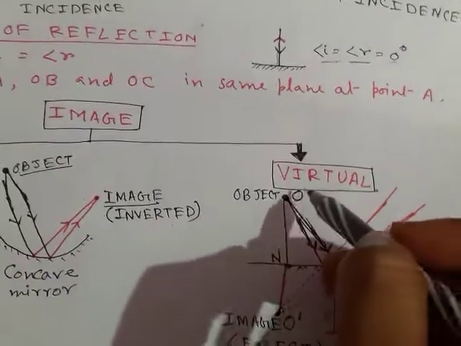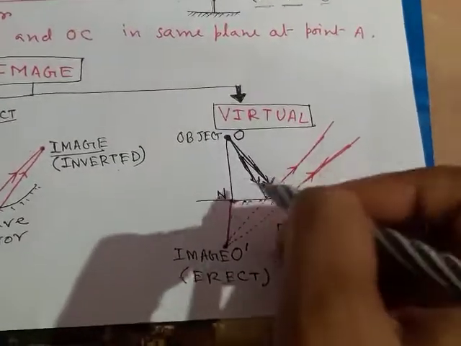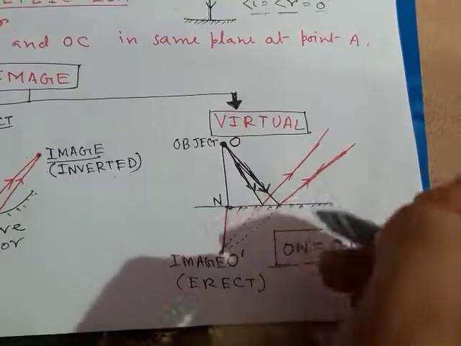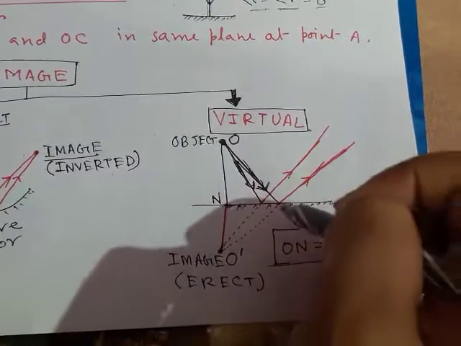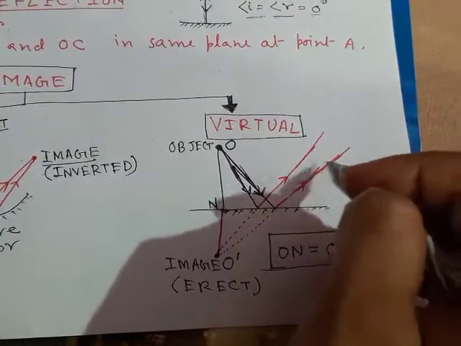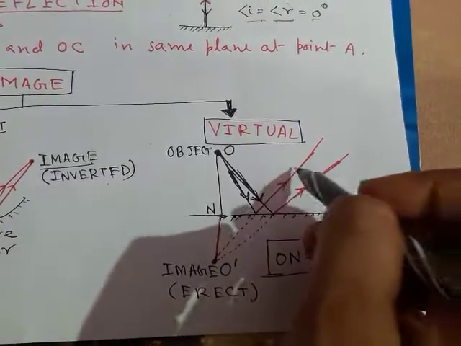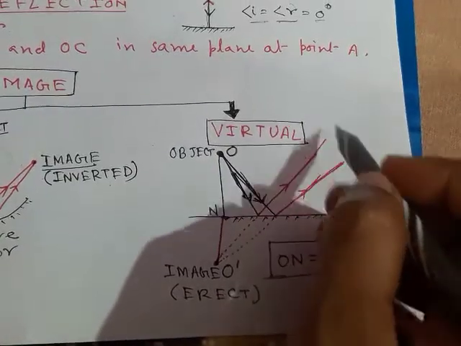Whereas another is the virtual image. Virtual image is formed when the light rays are coming from the object, and after reflection the light rays will not intersect each other, whereas the reflected rays will diverge from each other. They will never intersect each other.